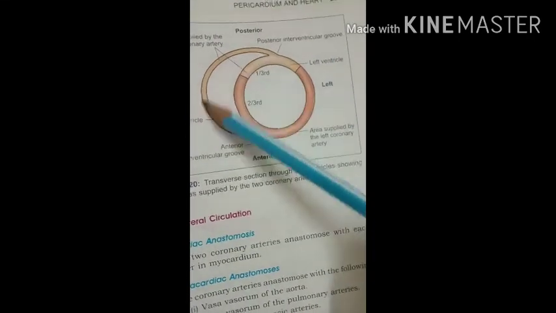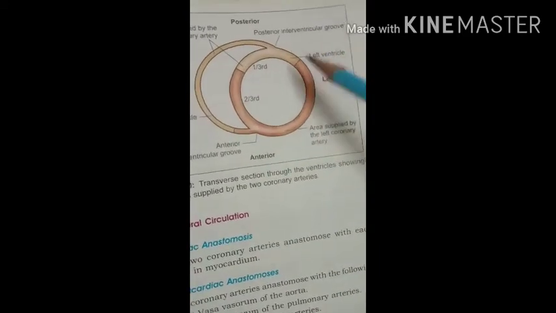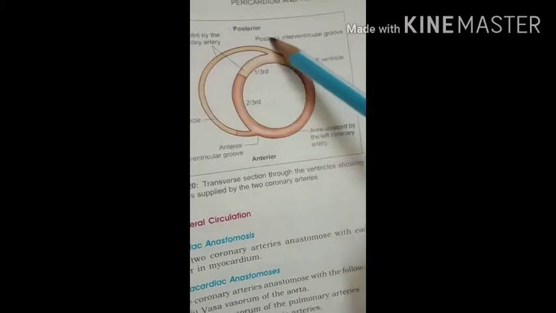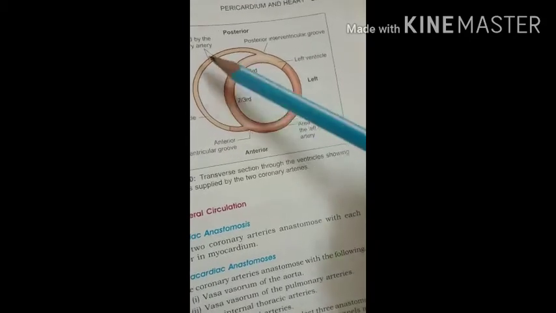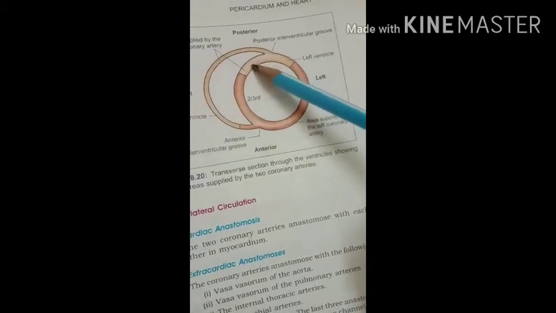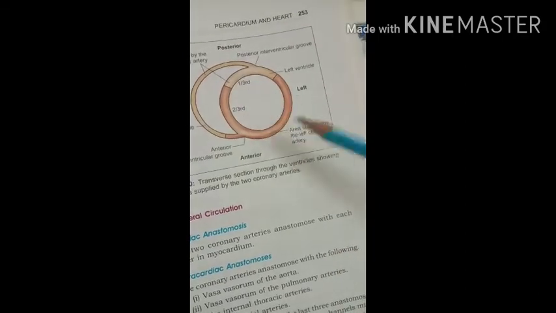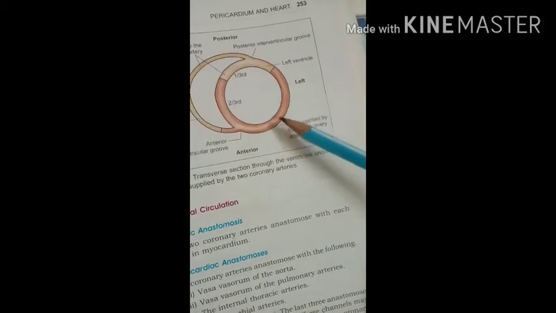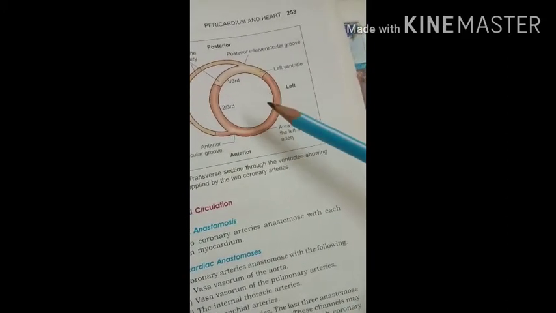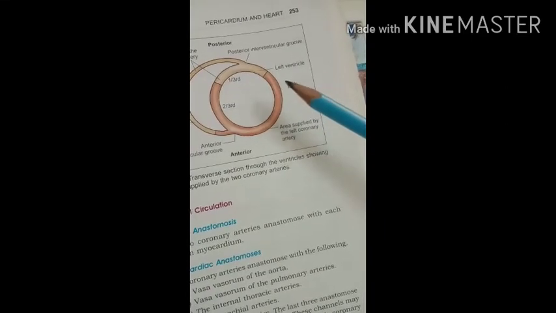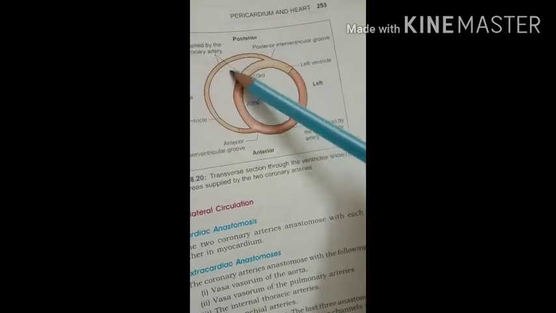So here in this diagram you can see the area distributed by the right coronary artery and the left coronary artery. The light color denotes the area distributed by the right coronary artery, that is the right atrium, the right ventricle, and the posterior part of the interatrial and the interventricular septum. Then the left coronary artery supplies the left atrium, the left ventricle, and the anterior part of the interventricular septum. Okay? So that is the area distributed by the coronary arteries.